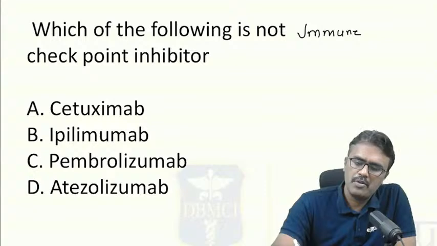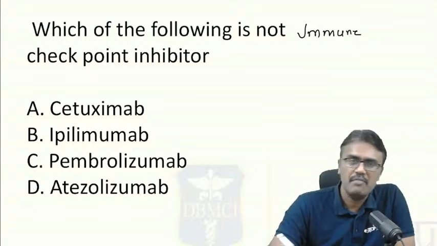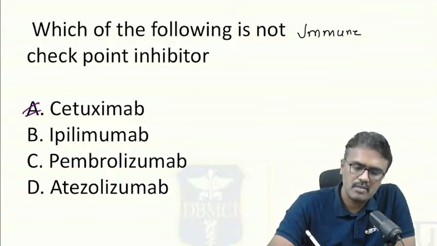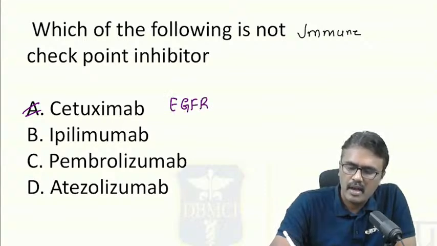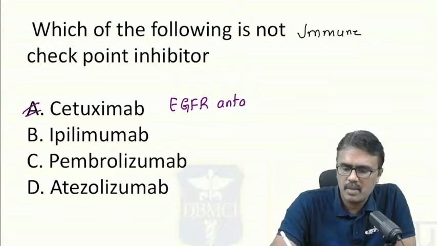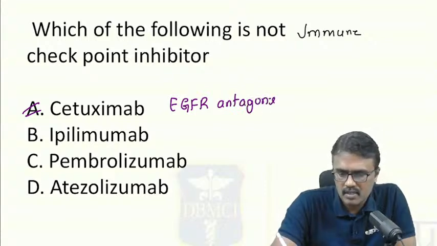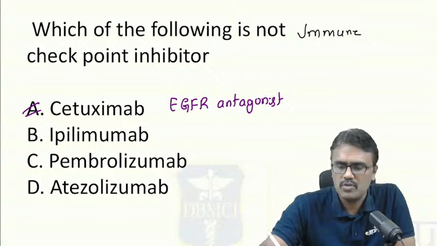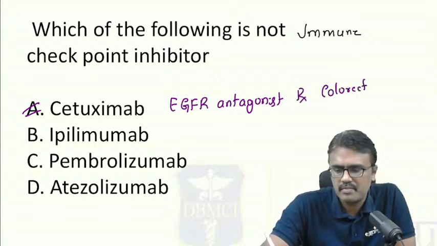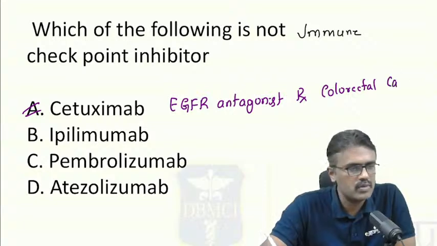Even if you don't know anything else, if you know that cetuximab is an epidermal growth factor receptor antagonist, it blocks this epidermal growth factor. We have discussed that in the class also, and it is used to treat colorectal cancer.